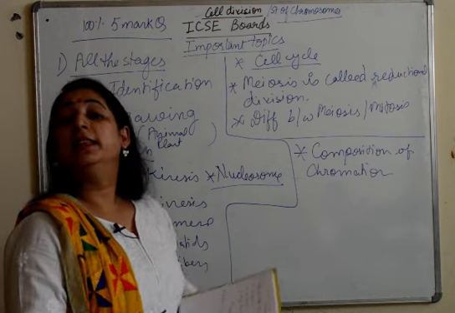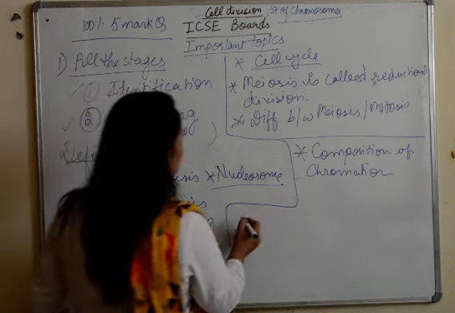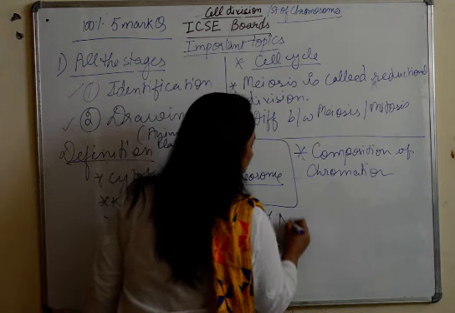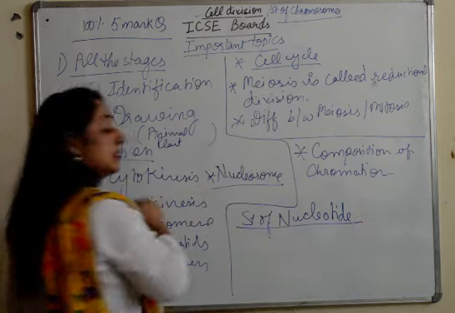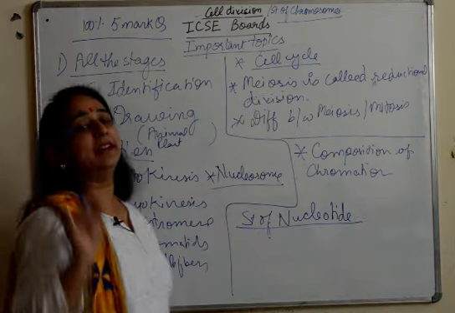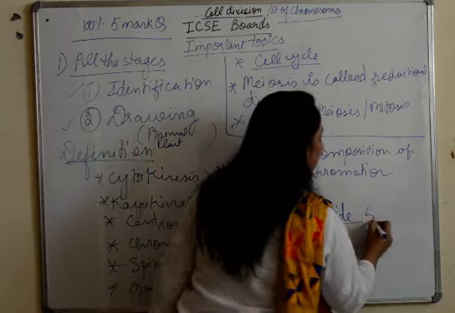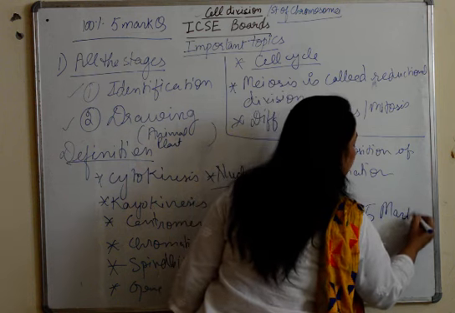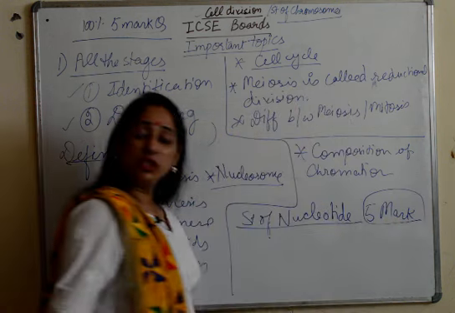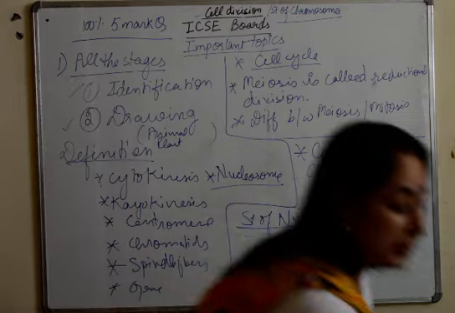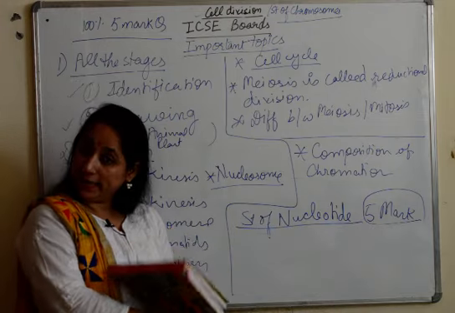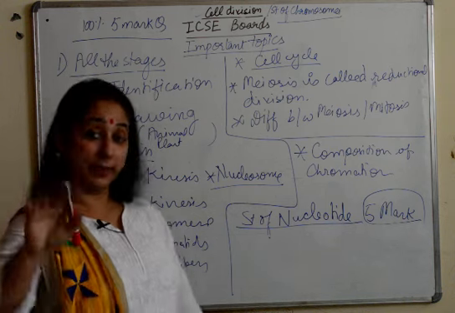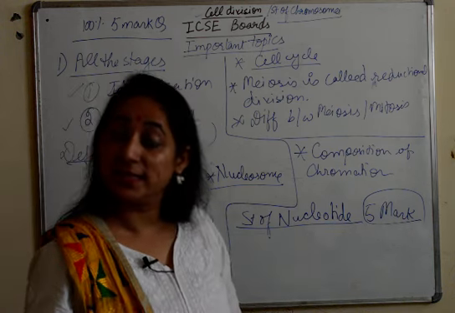Next is the last topic, that is structure of nucleotide. Structure of nucleotide, very important. Now this I can say can come as a 5 mark question, where they give you the diagram of the nucleotide and they'll ask you to label it, or they can ask you to make a nucleotide as well.